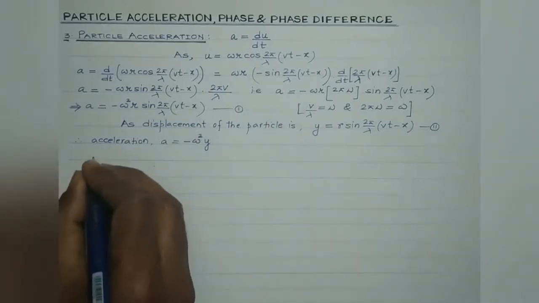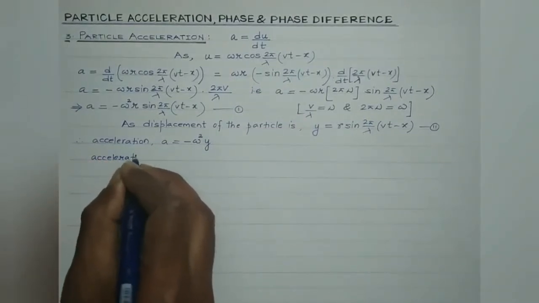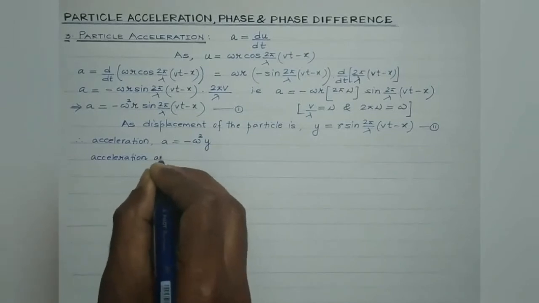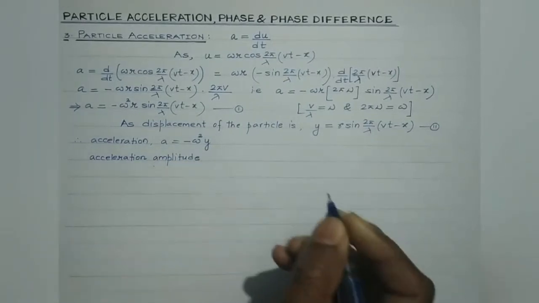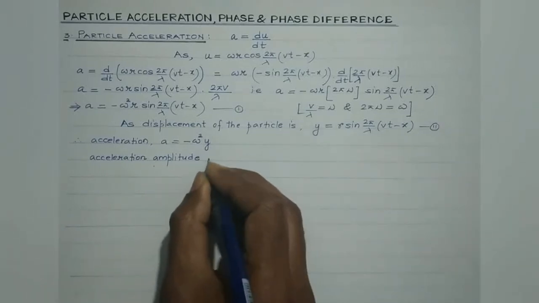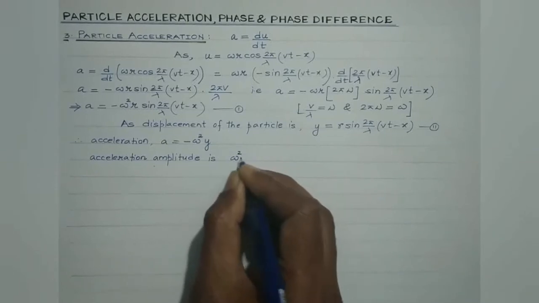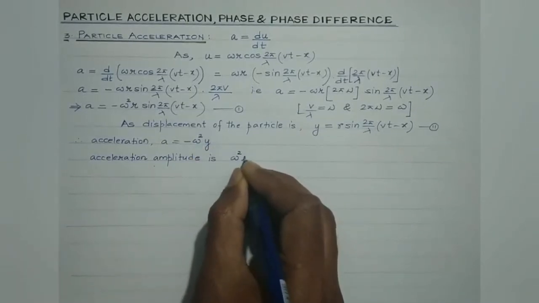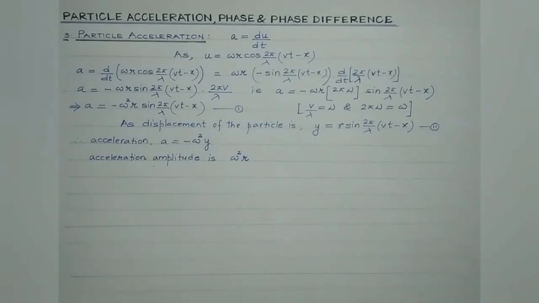So the acceleration amplitude is the maximum value of the acceleration. In magnitude it is omega square, and in place of y we substitute r. This is the acceleration amplitude.